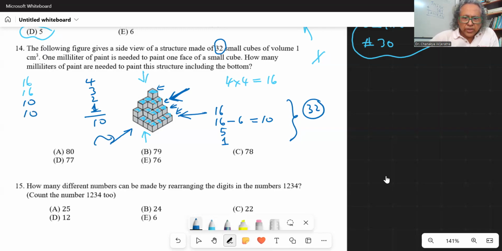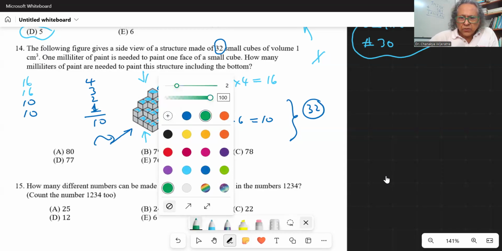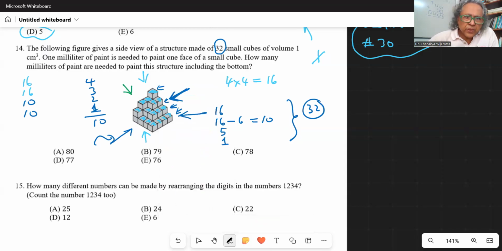Then let's count the number of faces from this side. How many? So the bottom layer, this one, it's 4. Next one is also 4. Next one is 3. And the last one is 1. So how many? 8, 11, 12. 12.